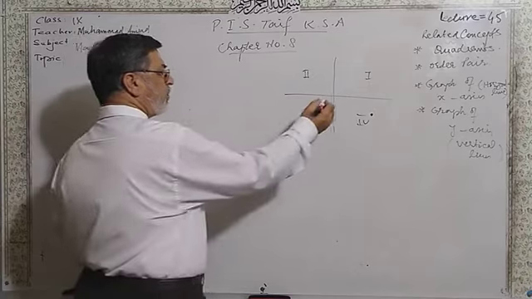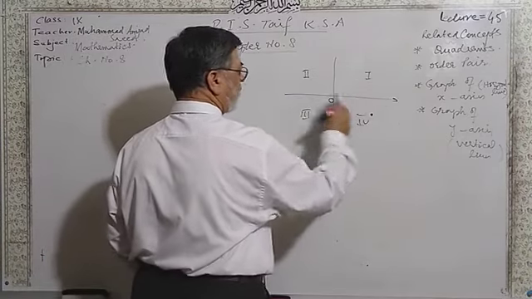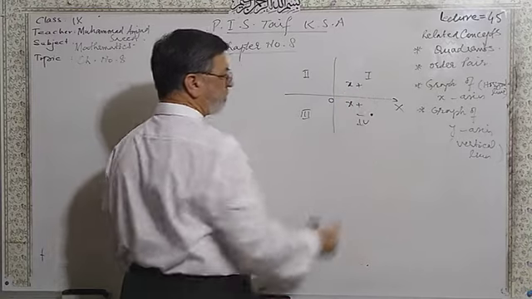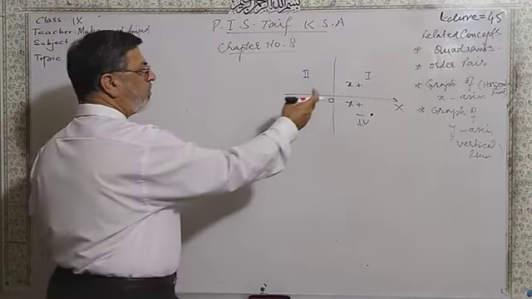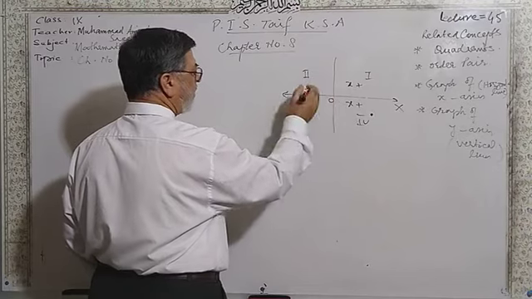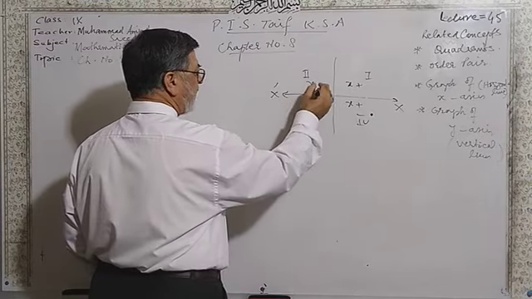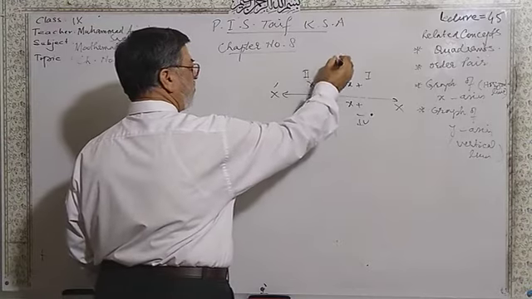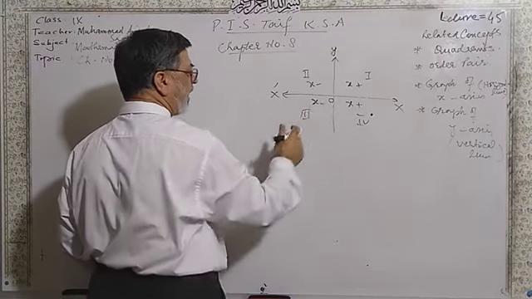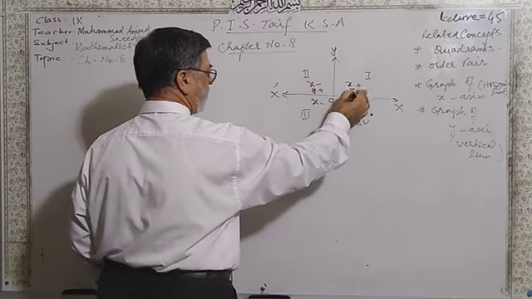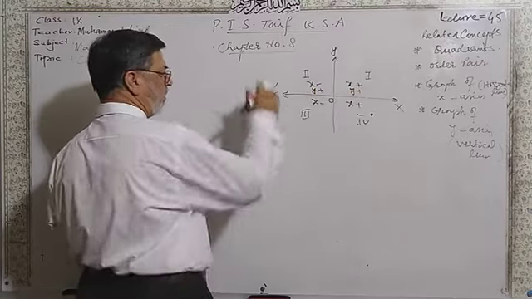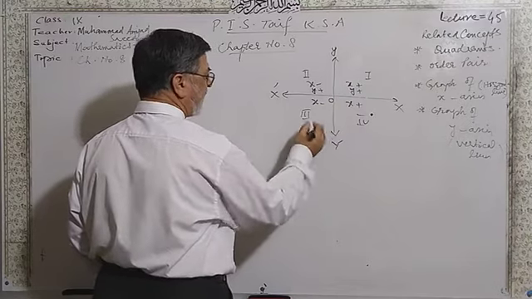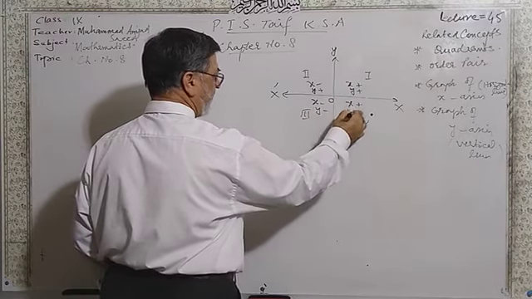Remember that when you move from origin to the right hand side towards x, x is positive in both. When you move towards left from O towards x dash, then x is negative above and below. Similarly, when you move above O towards y, y is positive above O. When you move downward towards y dash, y will be negative.